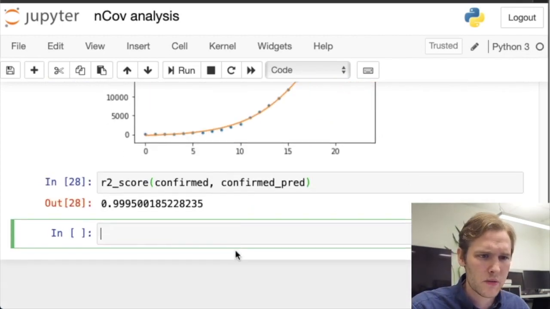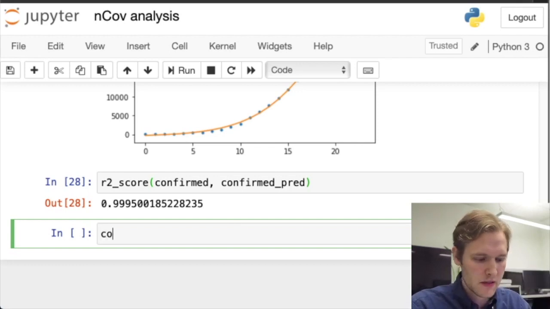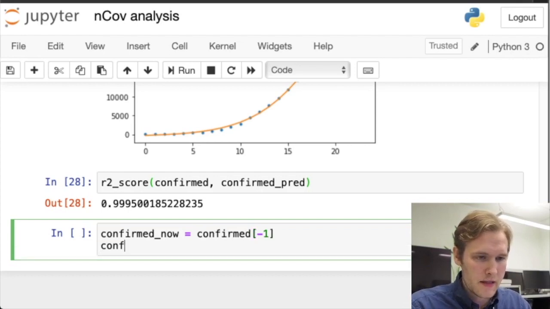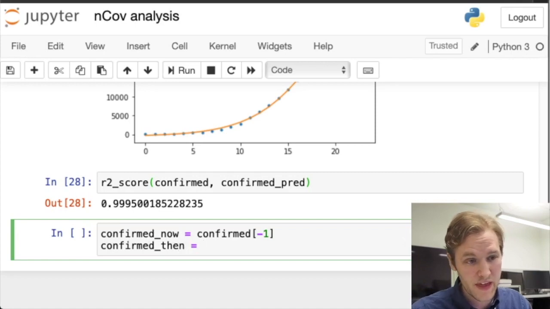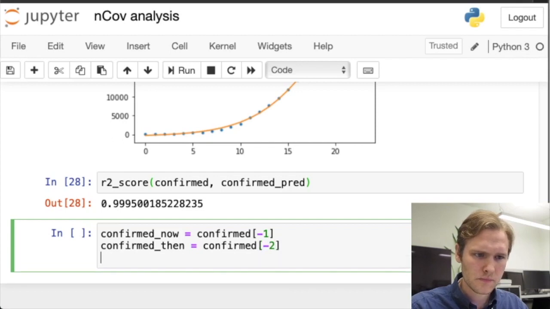So I think what we need to do is write two values: the confirmed cases at the current time point we're at, and the confirmed cases from the previous time point, right? I'm going to call them confirmed_now, for today, or the latest prediction, which will be the last value to begin with, and the confirmed_then, the cases yesterday, that's in the past, which will be the second to last value, right?